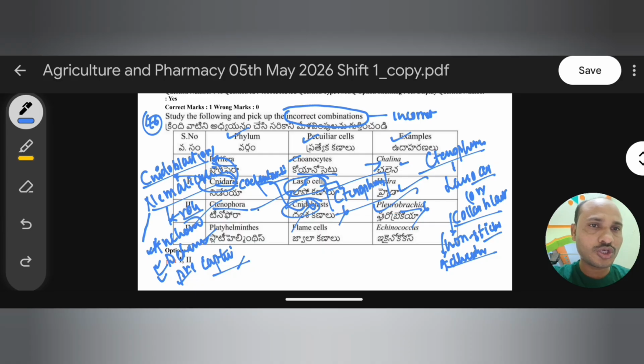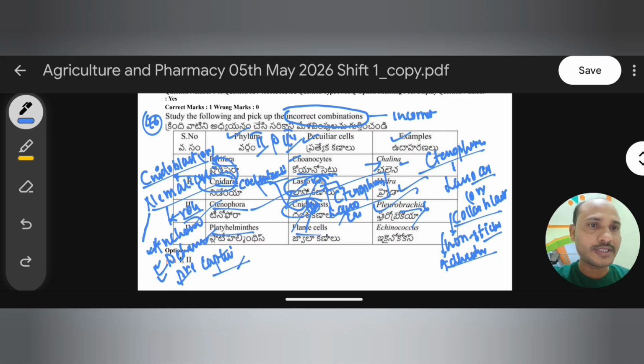Because Ctenophora doesn't contain nidoblast cells. What does it contain? Lasso cells. This word makes this statement wrong. And here Cnidaria contains nidoblast cells, not lasso cells. Hence the second and third are what? Wrong statements.